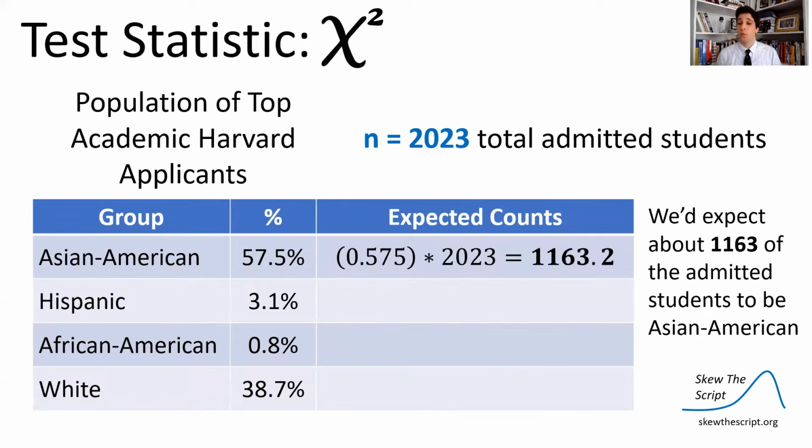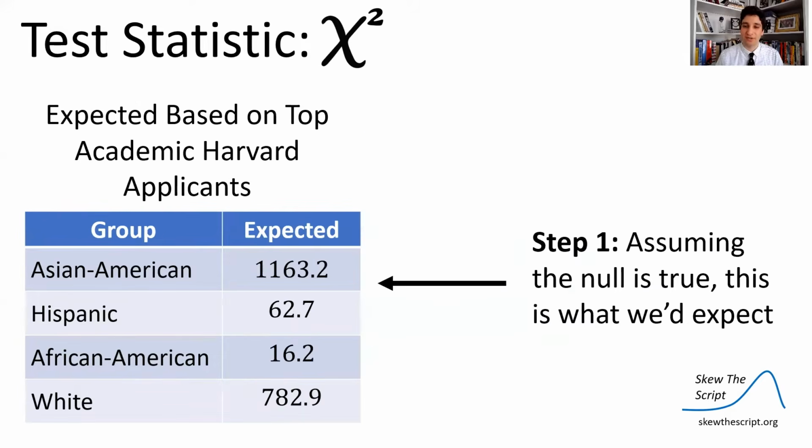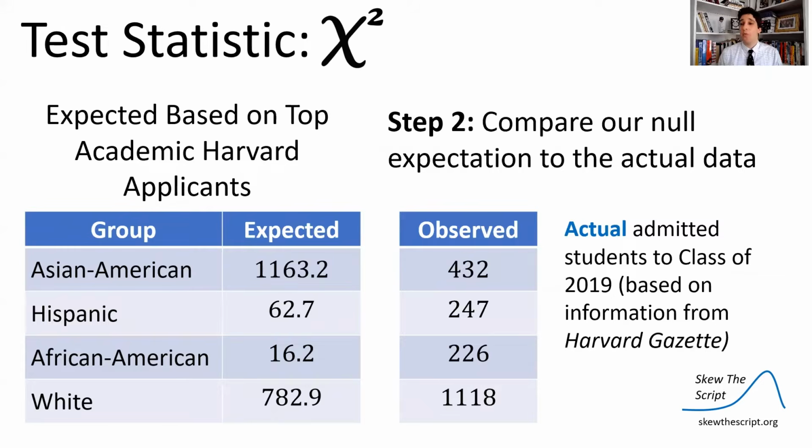So we'd expect 1,163 of the admitted students to be Asian American. And we can do that for the rest of the racial groups and come up with an expected counts distribution. So step one, assuming the null is true, here's what we'd expect if we're randomly sampling from the pool of top academic applicants.